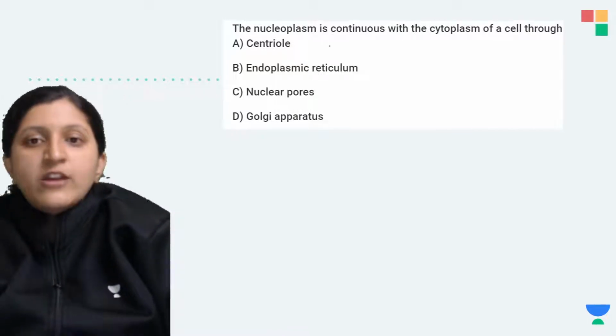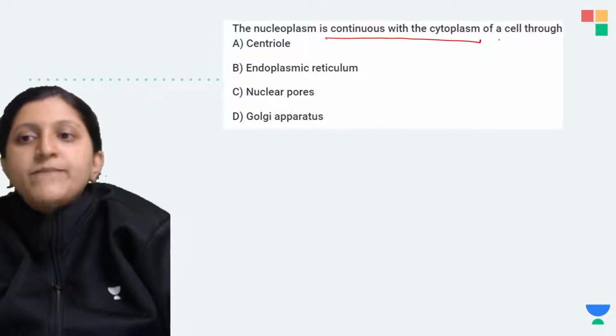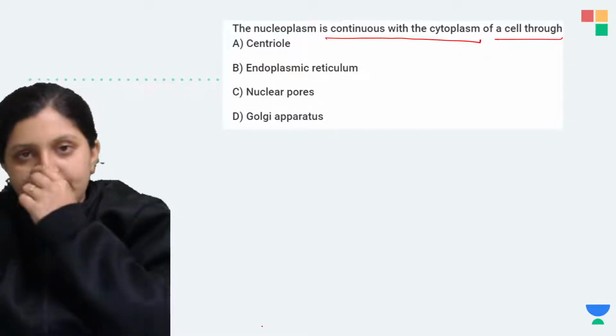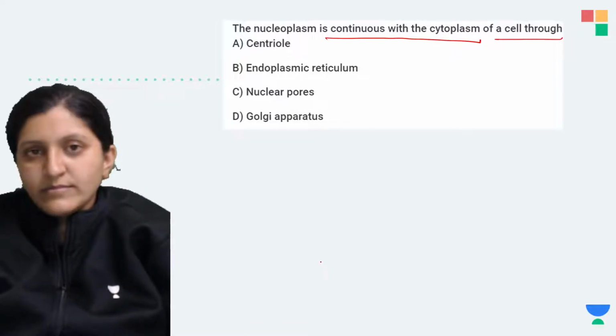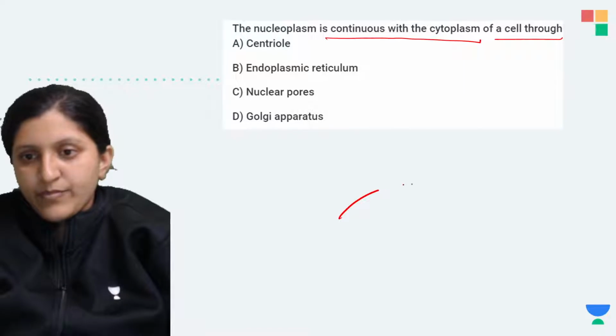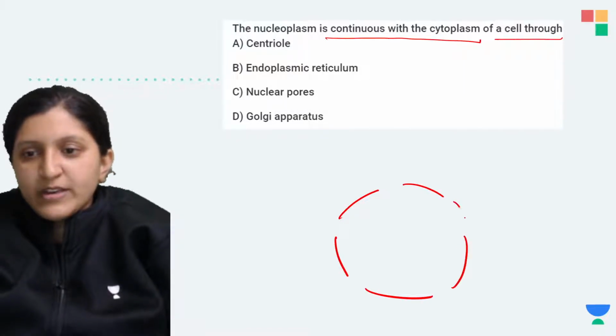Yes, it is A. So nucleoplasm is continuous with the cytoplasm of a cell through centriole, endoplasmic reticulum, nuclear pore, Golgi apparatus. Yes, what is the answer for this?